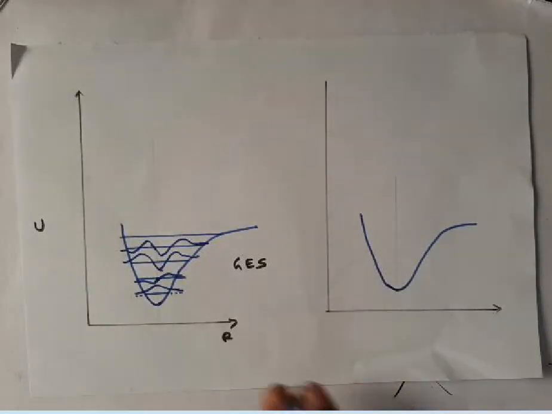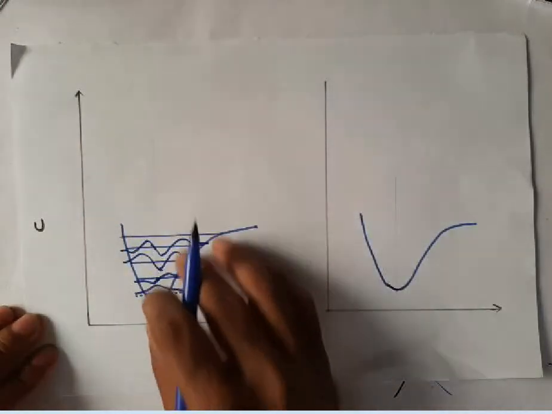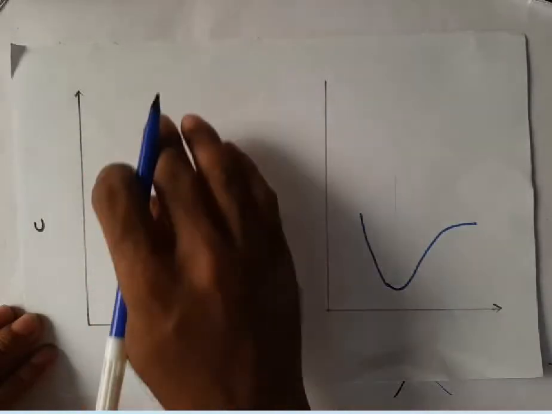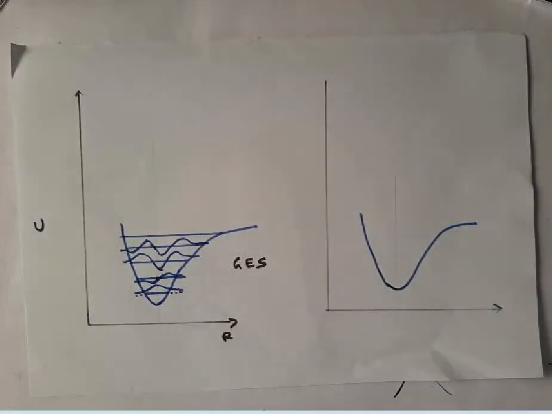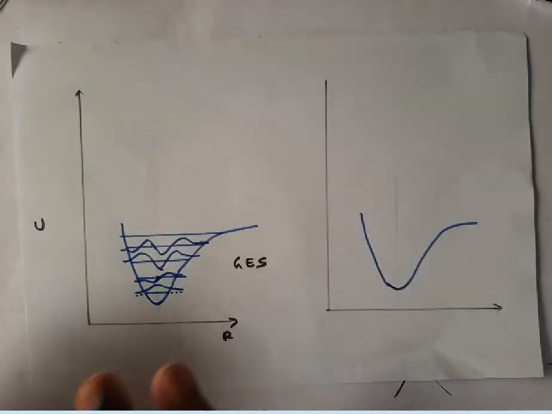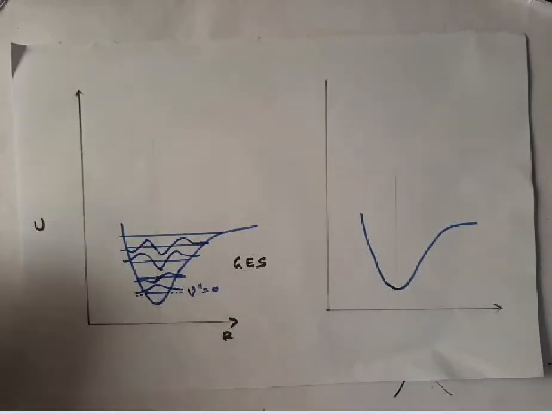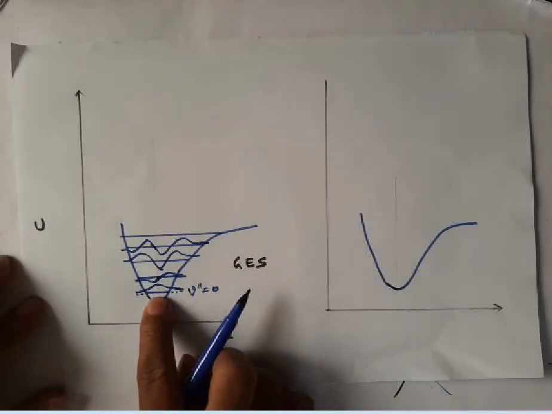In a similar manner, the excited electronic states also have the same type of wave functions associated with the different vibrational states. So when transition takes place, I have told you in the case of absorption, almost all transitions will occur from the V double prime equal to 0 state.